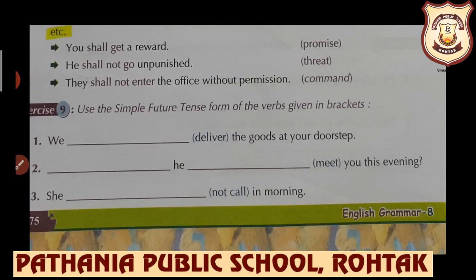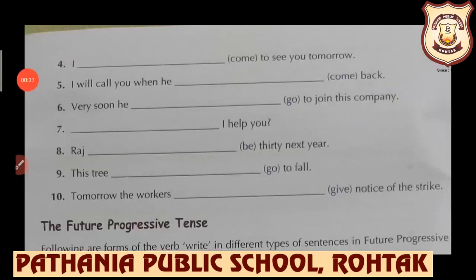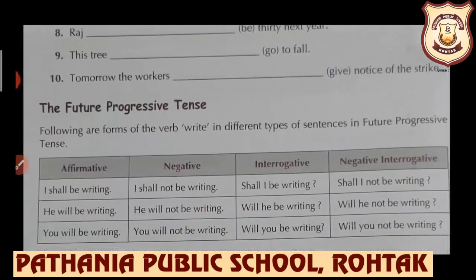Next, dash he dash in bracket meet you this evening. Students, at the end of the sentence question mark is there, and before subject we are supposed to write helping verb. So it is an interrogative sentence and the answer is will he meet you this evening. Third sentence, she dash in bracket not call in morning. She will not call in morning. So students, this exercise number 9 you have to try yourself.